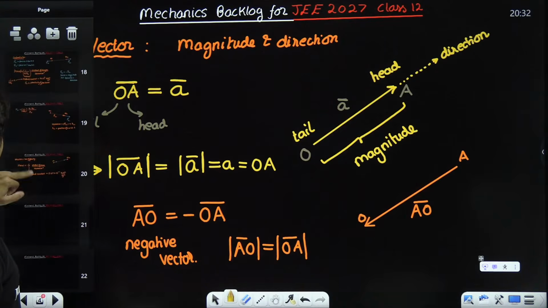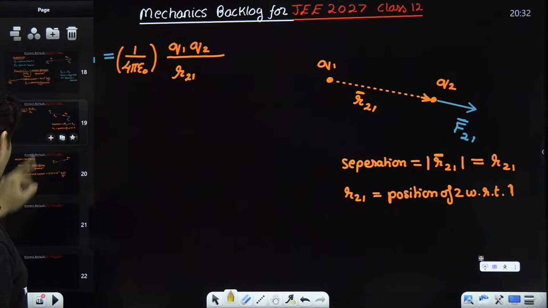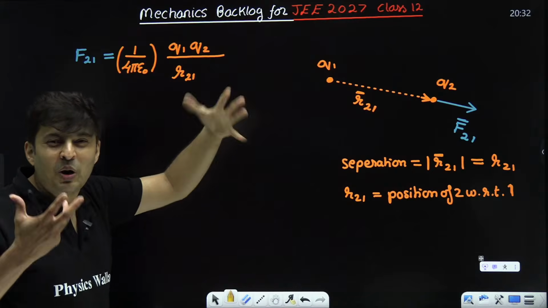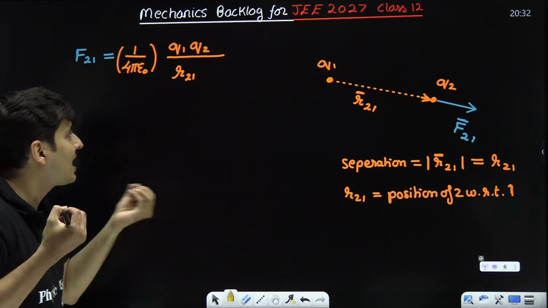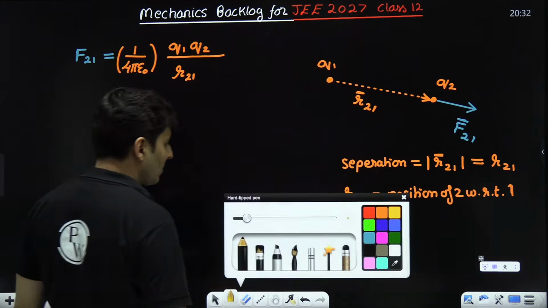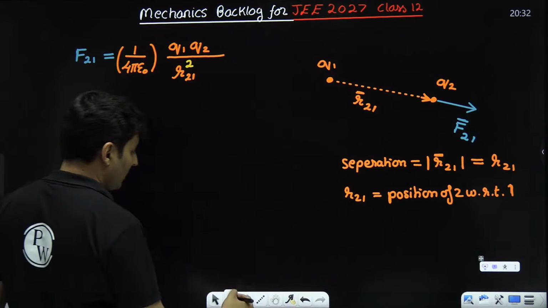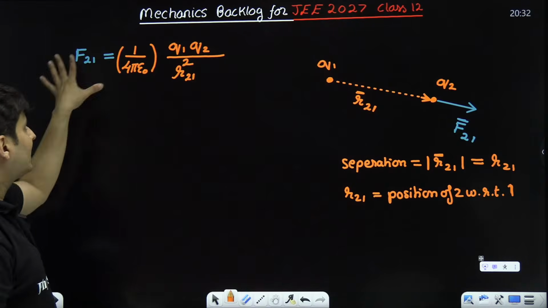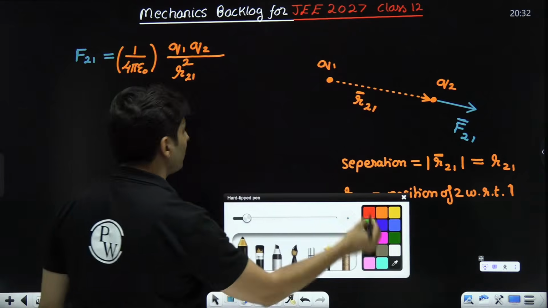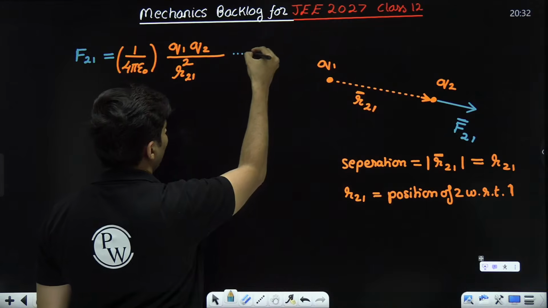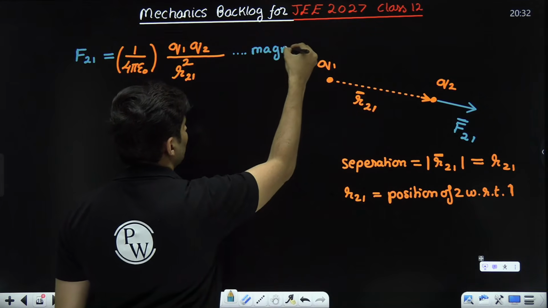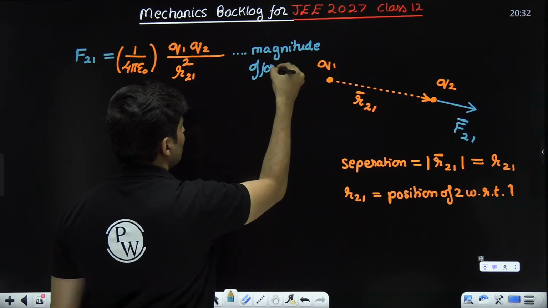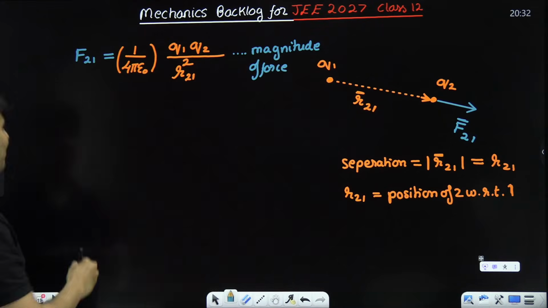Coming back over here, just because I'm lazy, I'm not writing bar and mod, since it looks very complex and intimidating. So R21 square I will just put over here. That is the magnitude of the force. This is nothing but the magnitude of the force.